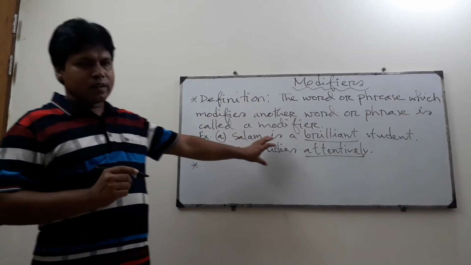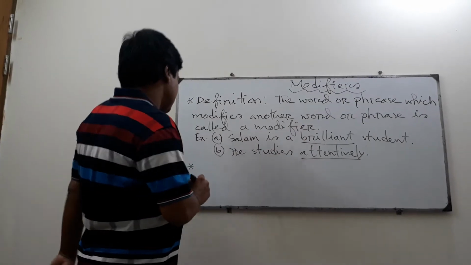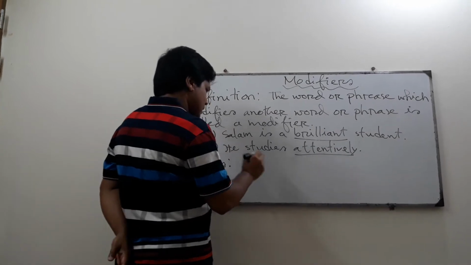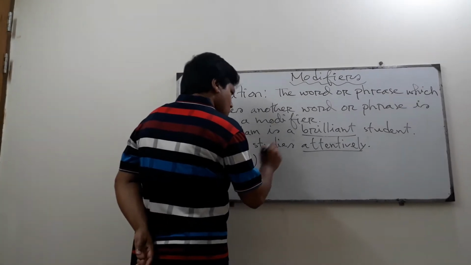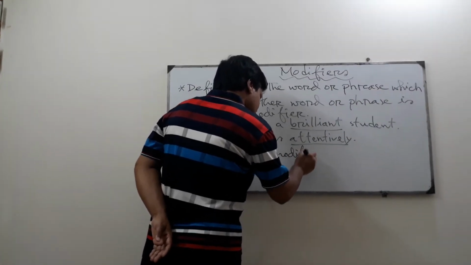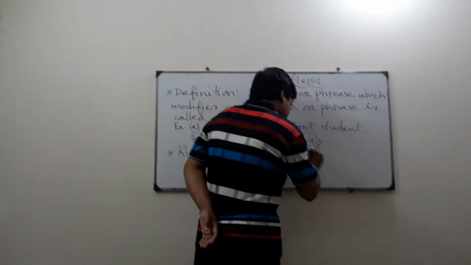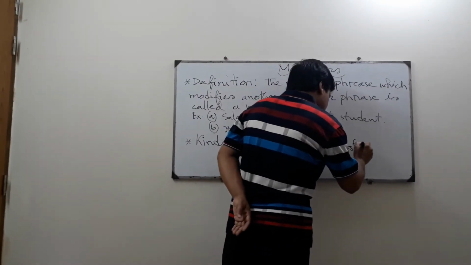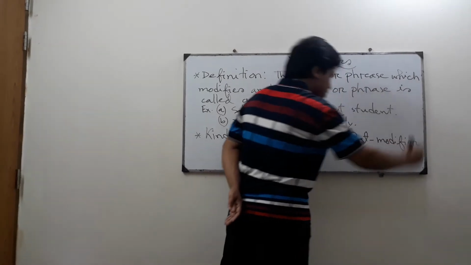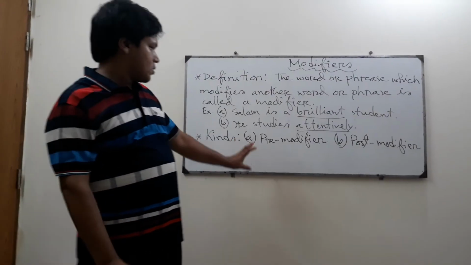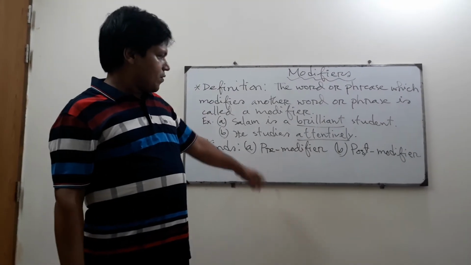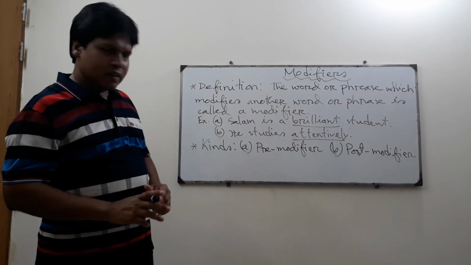I have told you that there are two kinds of modifiers. One is pre modifier and the other is post modifier. That means modifiers are of two types. Okay, can you define pre modifier? Yes, let's try.